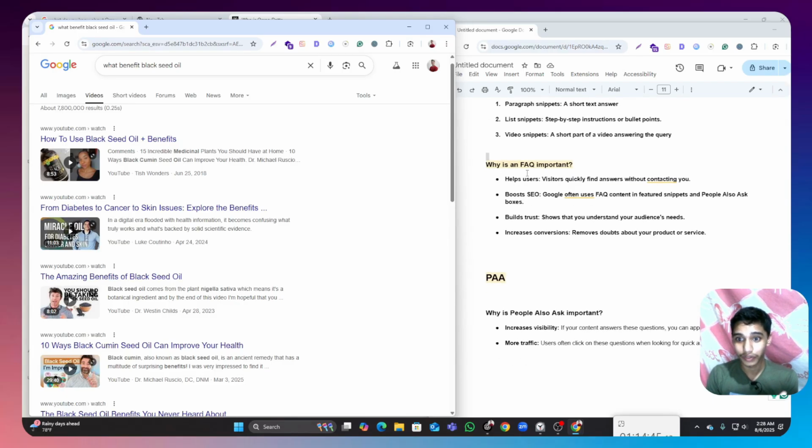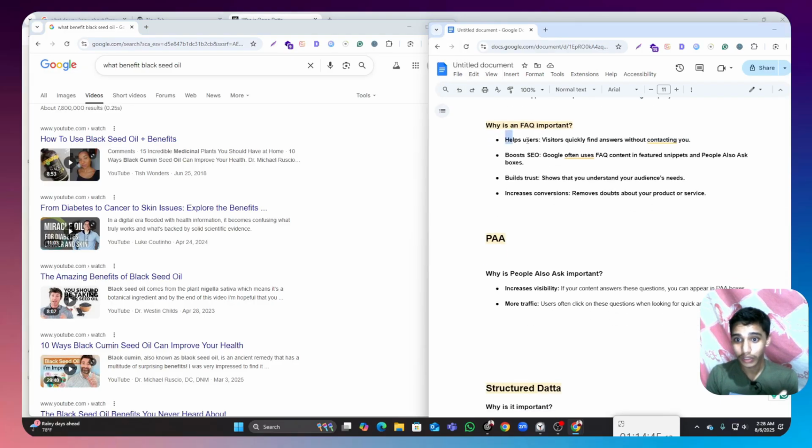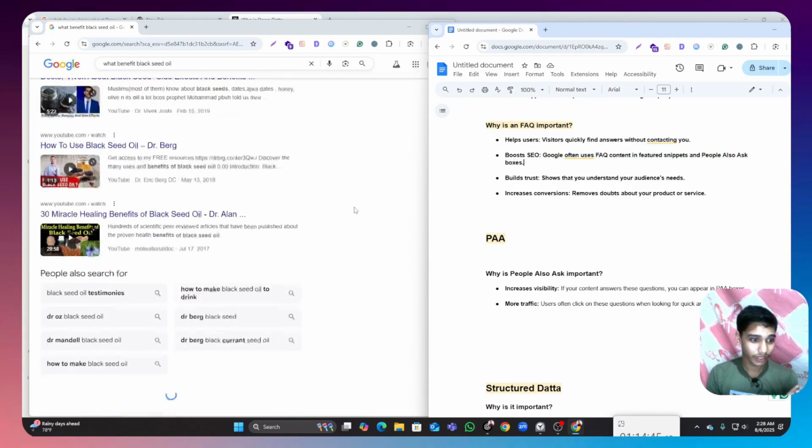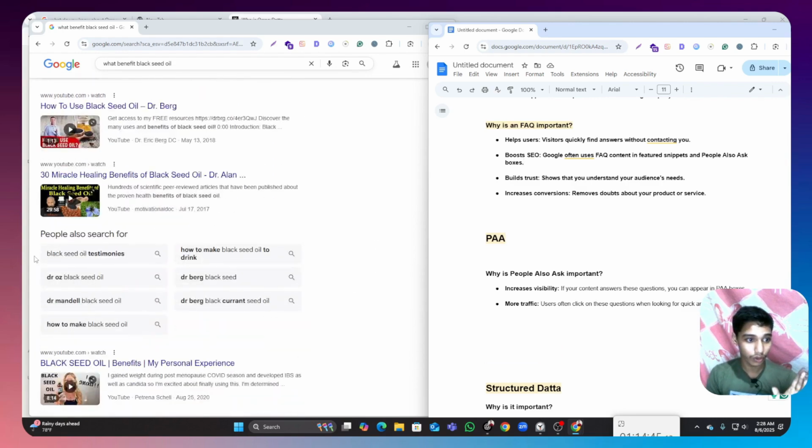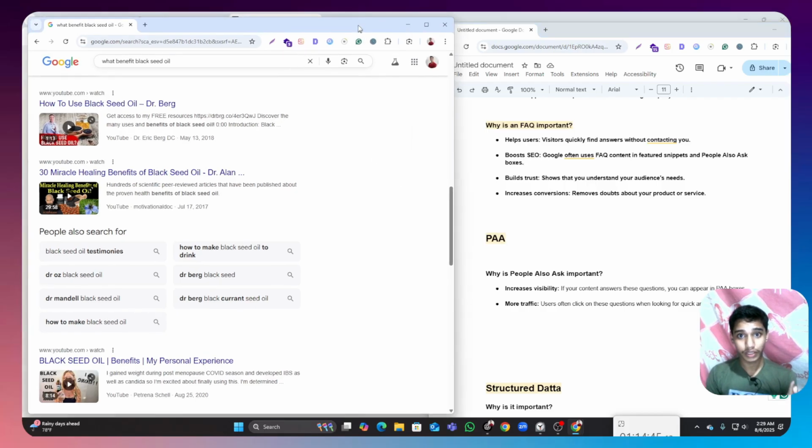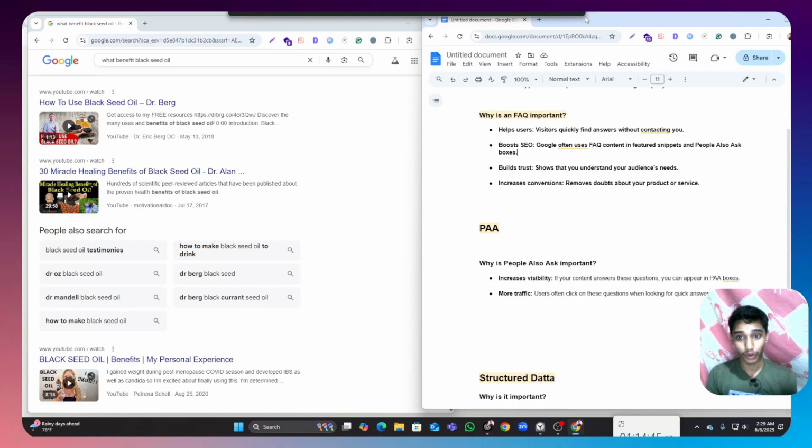That's why we need to educate in these sections. It helps your visitors quickly find answers without contacting you. It also boosts SEO, and FAQ content features provide Google's People Also Ask boxes. Here it is, called People Also Ask, the FAQ sections. We collect all these keywords, answer these questions, and then put the answers in your content.